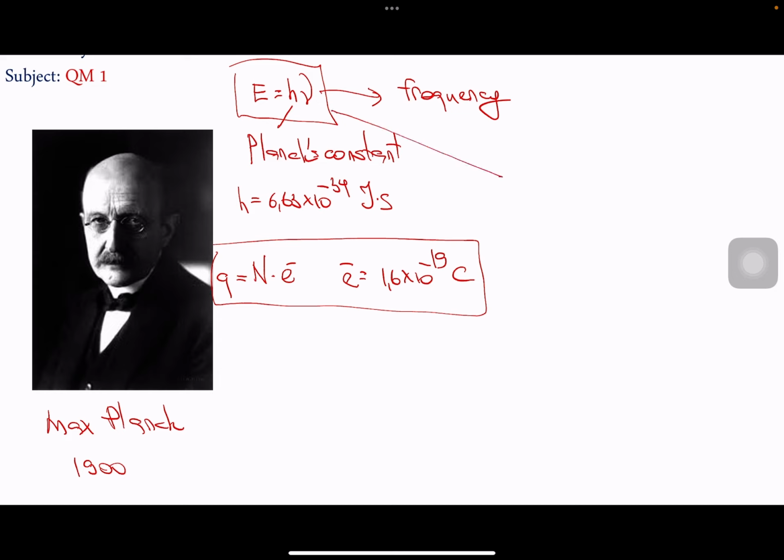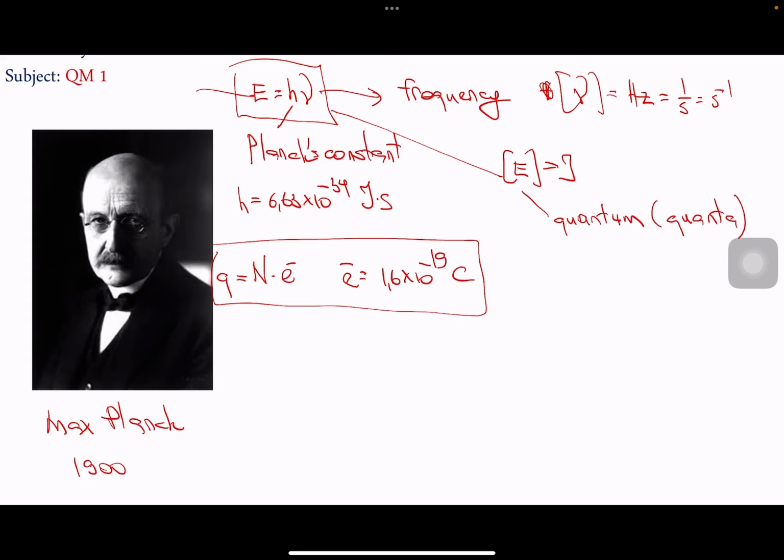And of course, the energy is measured in joules, where the frequency, which I will denote by nu, is measured in hertz, which can be rewritten as 1 over second, or second to the power of minus 1. And the amount of energy here is called a quantum. So that's why the physics that we cover is called quantum mechanics. By the way, the plural form of this is quanta.